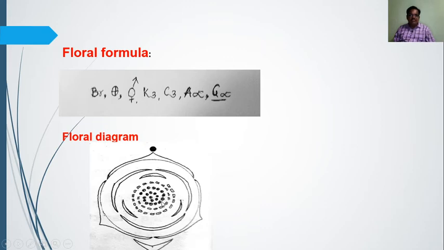When we observe the center, this dark portion is the gynoecium, which is present at the center above, and the remaining ones present below are the androecium.